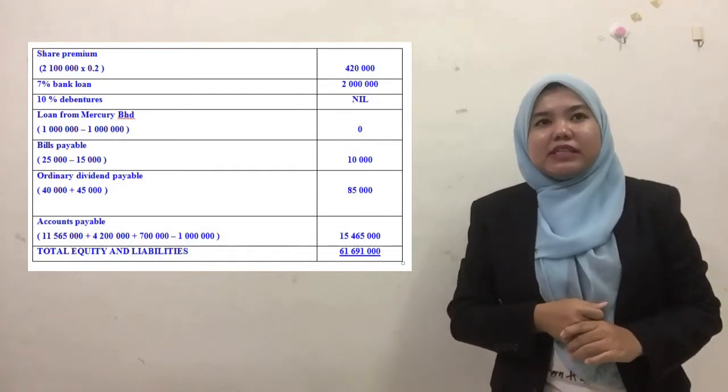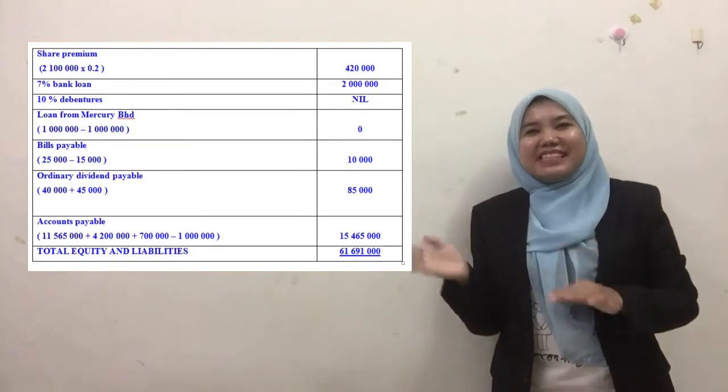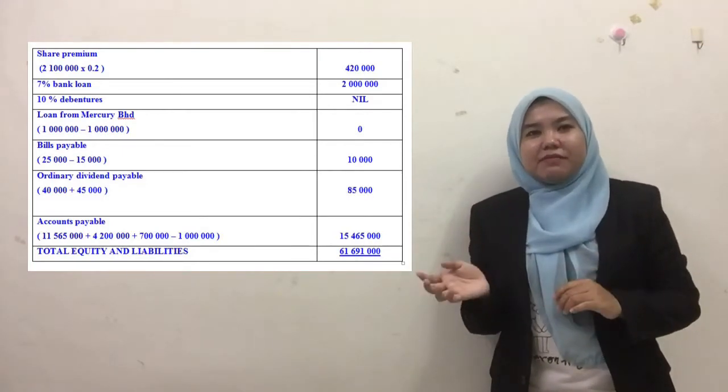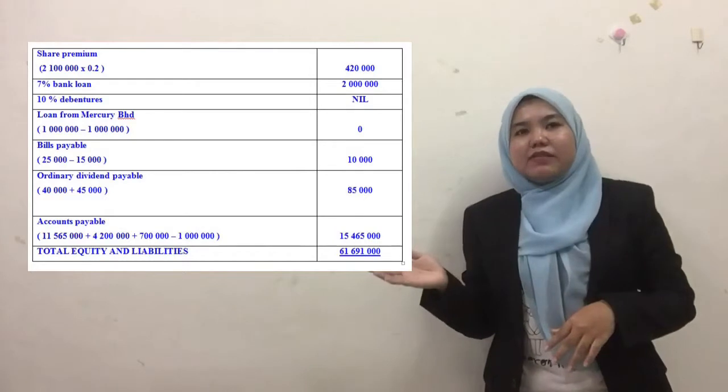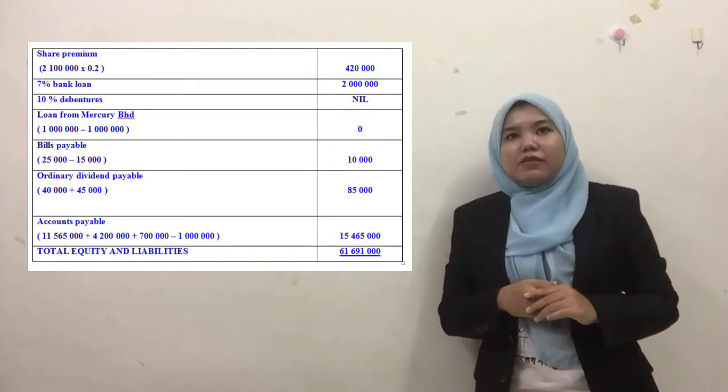So we get the total balancing figure of the consolidated statement of financial position as at 31st December 2017 of 16.691 million.